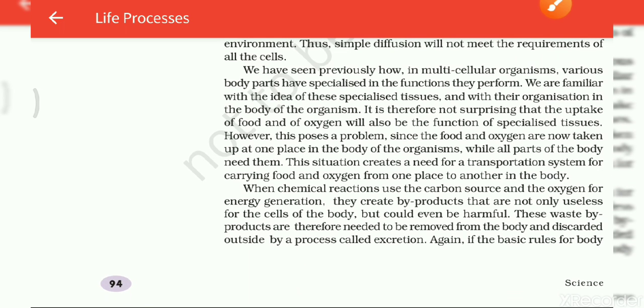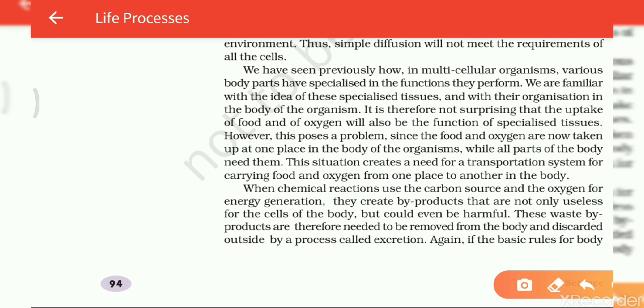Now in this paragraph they want to say, we have seen previously how in multicellular organisms various body parts have specialized in the function they perform. We are familiar with the idea of these specialized tissues and with the organization in the body of the organism. It is therefore not surprising that the uptake of food and of oxygen will also be the function of specialized tissue. However, this poses a problem since the food and oxygen are not taken up at the place in the body of the organism where all parts of the body need them.